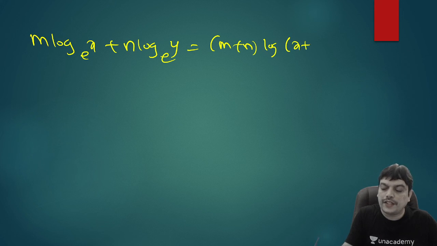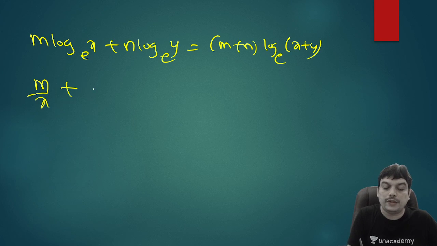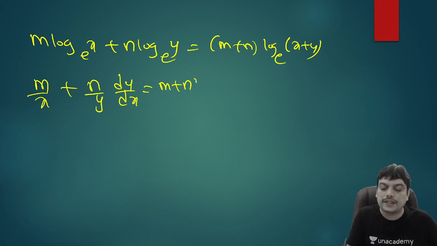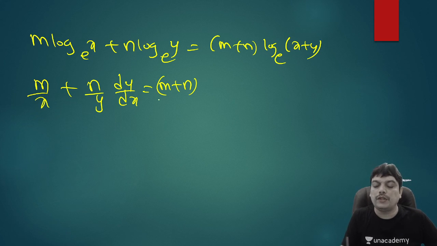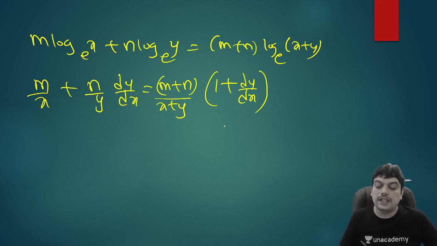Now, if you perform differentiation on both sides directly, the derivative of this will be m into 1 by x and the derivative of this will be n into 1 by y dy by dx. That is equal to, in RHS, we'll write m plus n as it is because it's a constant. Log will have a derivative 1 by x plus y, and for differentiating x plus y, derivative of x is 1, derivative of y is dy by dx. Then you can just open the brackets in RHS and group the similar terms, like dy by dx terms together and the remaining terms on one side.